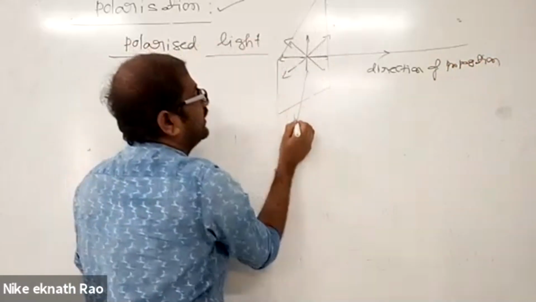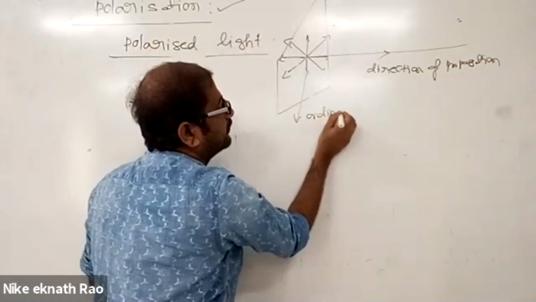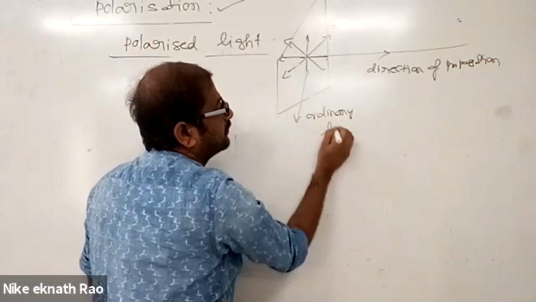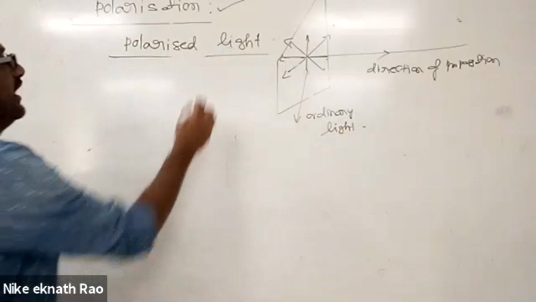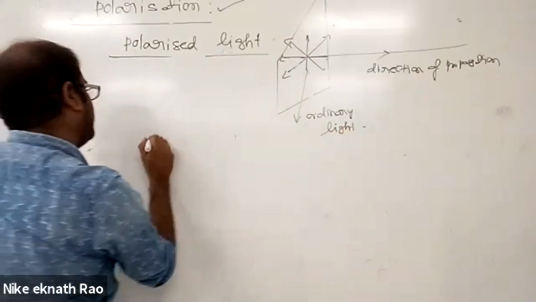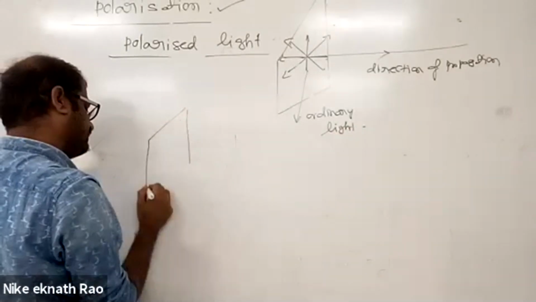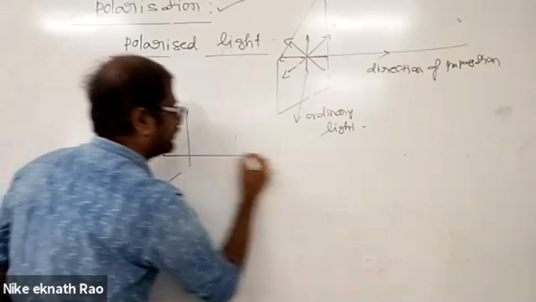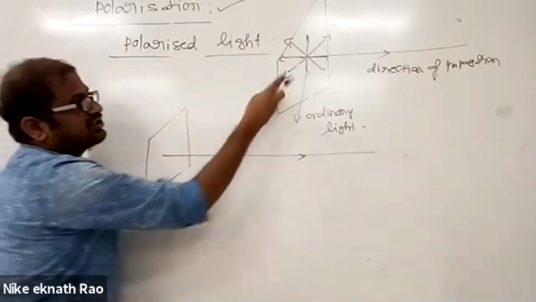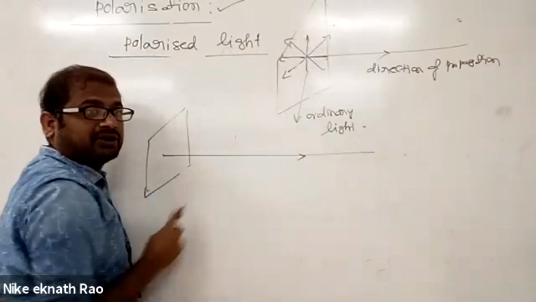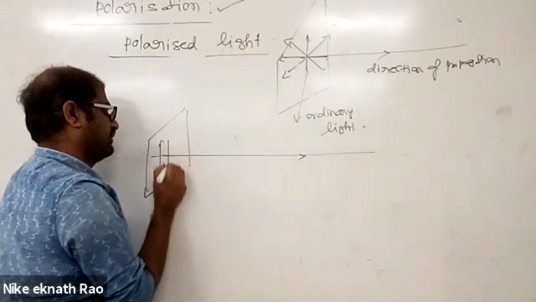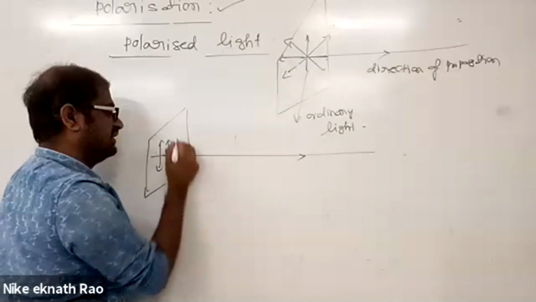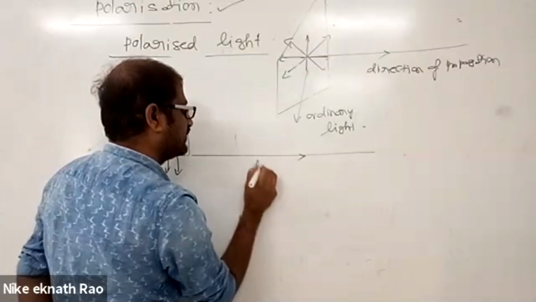Now what does polarized light mean? In a plane perpendicular to the direction of propagation, if the oscillations of the electric field vector are confined in a particular direction, the oscillations may lie in this plane, or in this plane. The direction of propagation is this one.